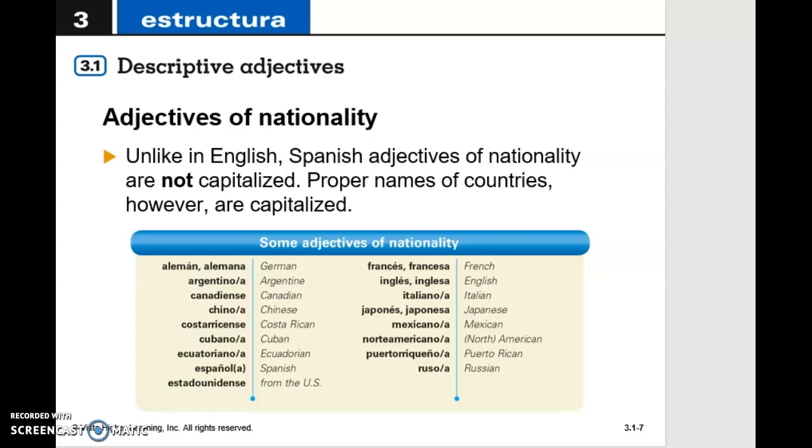So if you can see in here, we have alemán, alemana, argentino, canadiense. So I really suggest you to stop in here and look at this vocab. And please study these words. If you have any issues with that, please refer to our grammar explanation and to our vocabulary list, because they are going to give you very valuable practice. But you have in here the list of words that you have to be looking at for nationality.